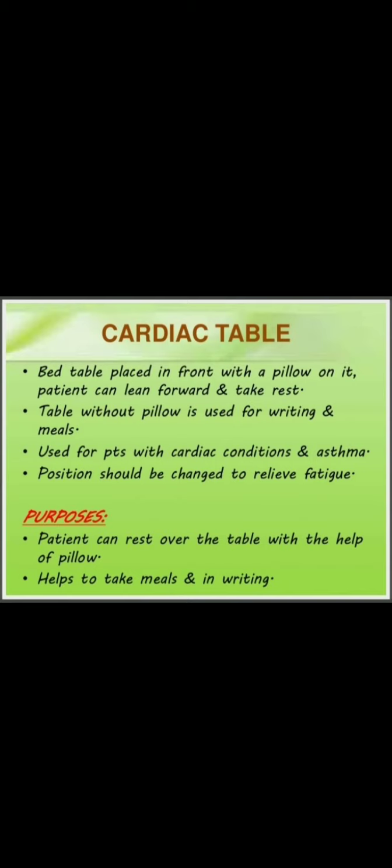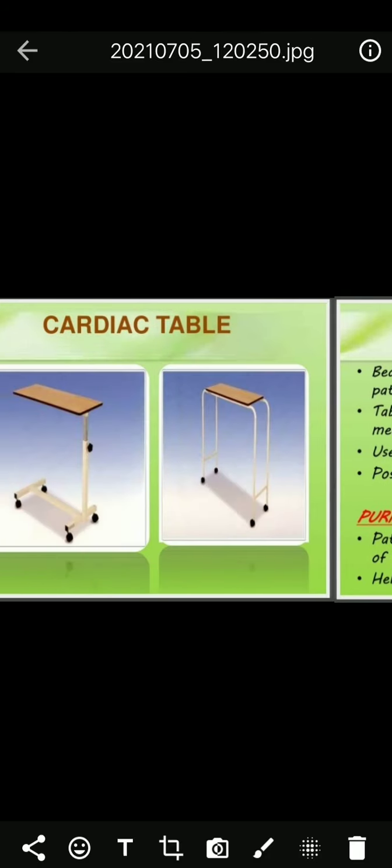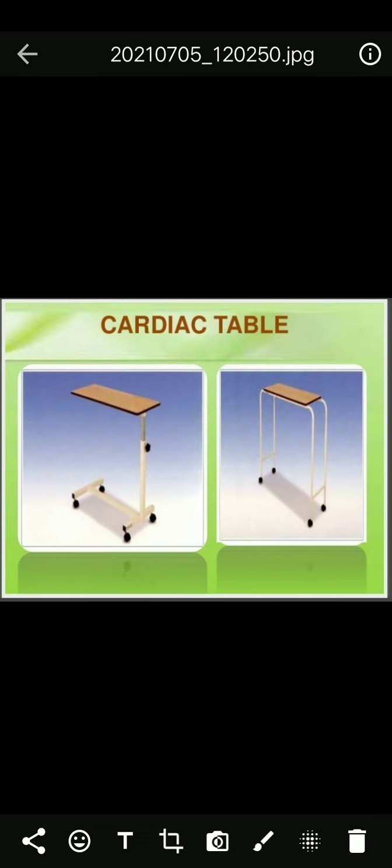If no pillow, at meal time or when the patient has to write, at that time we have to remove that pillow. Use it for patients with cardiac conditions and asthma. In cardiac conditions and asthma patients, we must use this cardiac table and back pillows. Position should be changed to relieve fatigue. We must relieve that weakness, so we have to change the positions of the patient. What is the main purpose? Helps to take meals and any writing and can rest over the table. This is cardiac table.